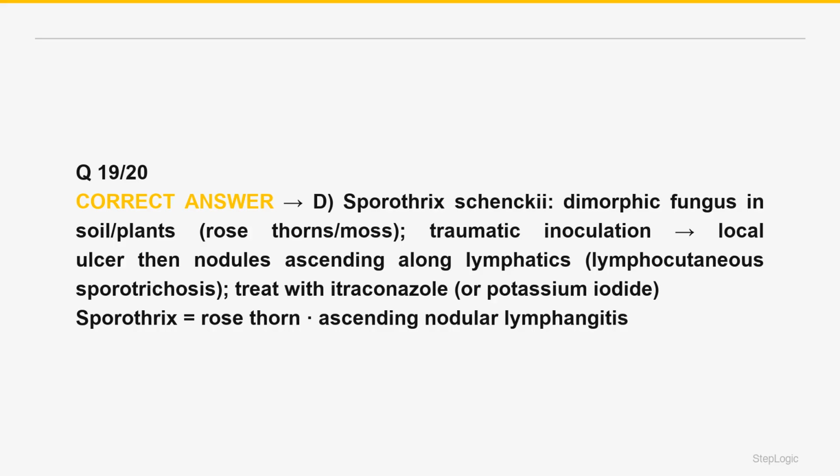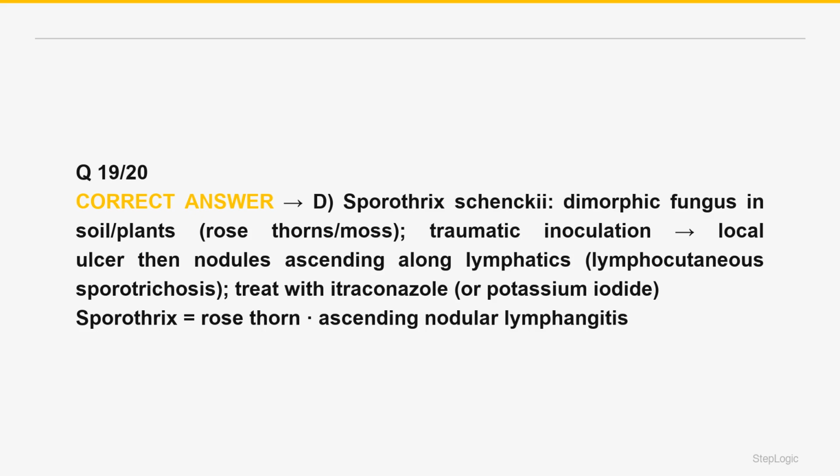The infection is acquired by traumatic inoculation. A thorn or splinter introduces the fungus into the skin. The classic presentation is lymphocutaneous: an initial painless papule or ulcer at the inoculation site, followed by a chain of subcutaneous nodules that develop and ulcerate, ascending along the lymphatic channels draining the area, nodular lymphangitis.